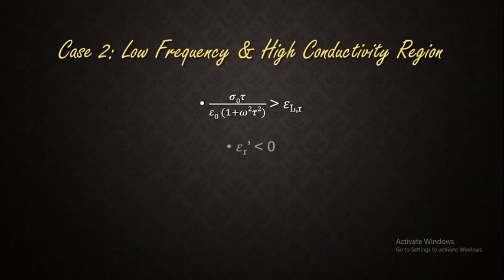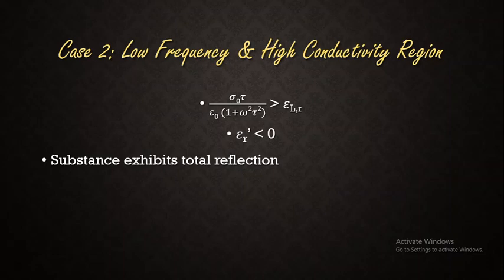And that's why when you substitute that, we get epsilon r dash as a negative value, because it is equal to epsilon lr minus sigma naught tau by epsilon naught into 1 plus omega square tau square. So as the second term is greater, it is with a negative sign. So the whole term is going to be a negative term. And this is the case where the substance exhibits total reflection. And reflection is a property of a metal.